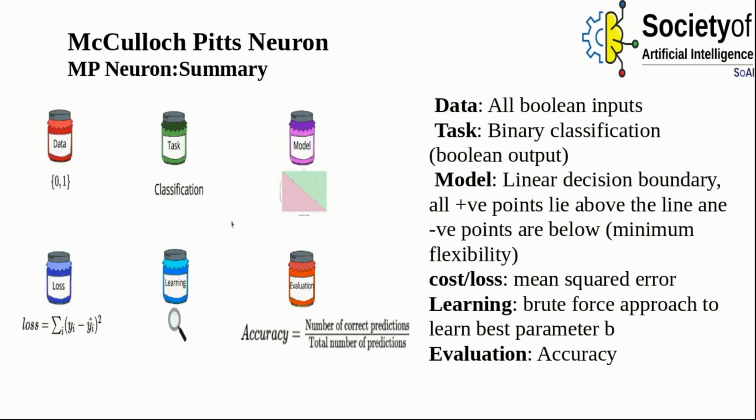Okay, now let's go on with the summary of this model and what we have discussed in this video. Basically, the data: only Boolean inputs are taken in as data. The task is simple binary classification. Binary classification means either yes or no, 0 or 1 kind of a task. Model: here we have used a linear decision boundary. All positives lie above the line and negatives are below.